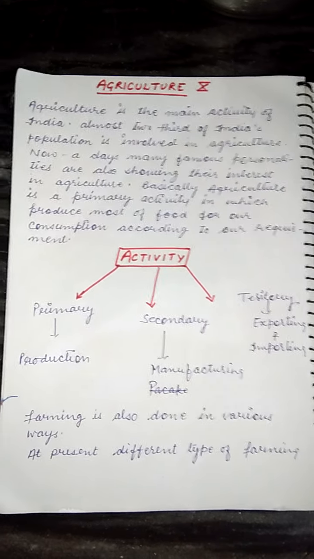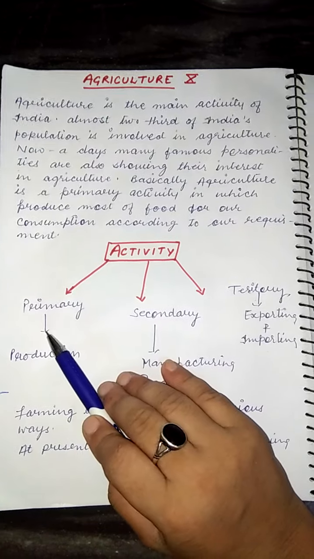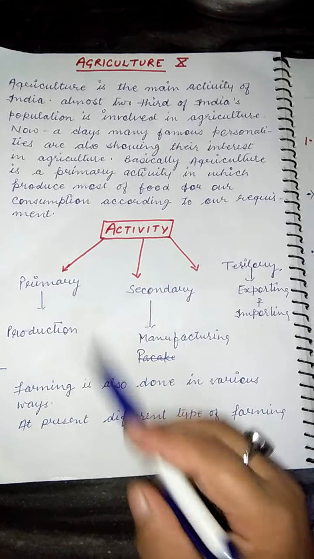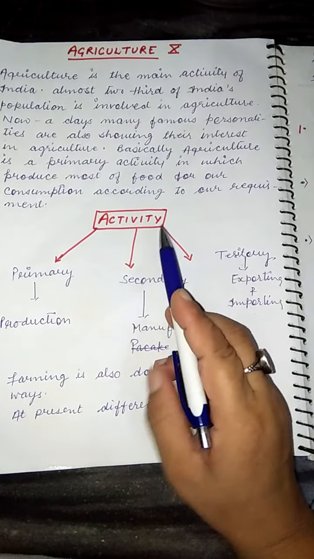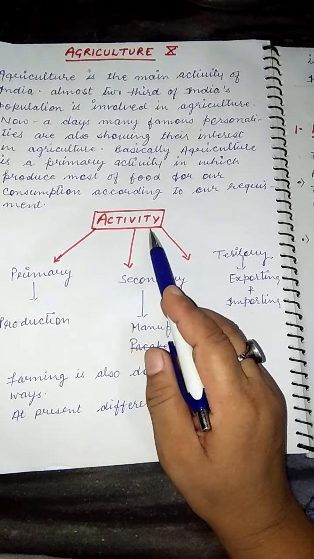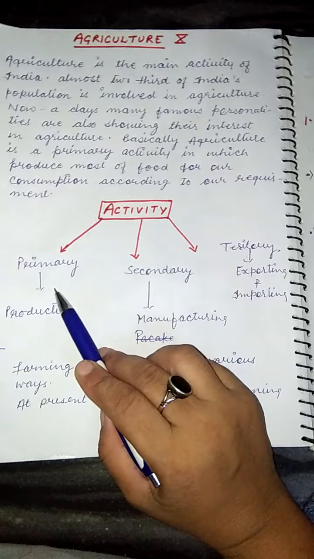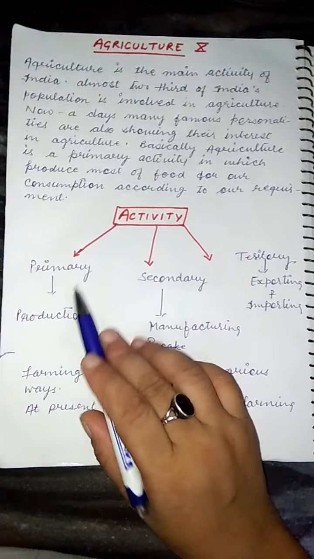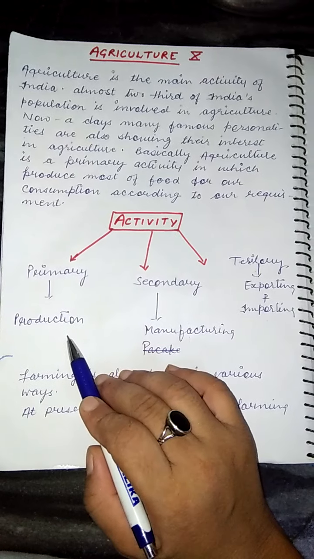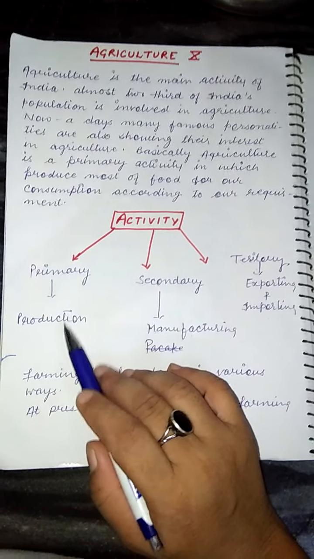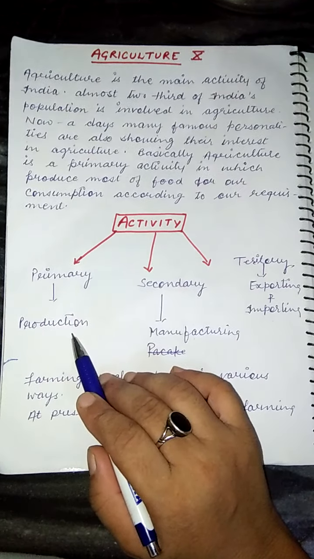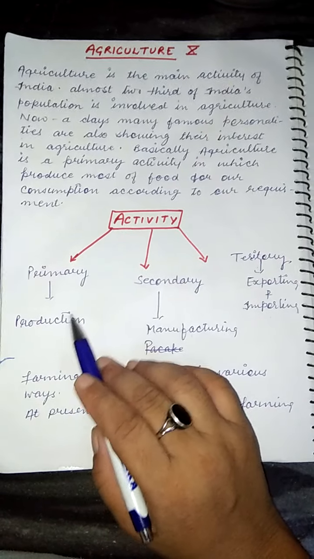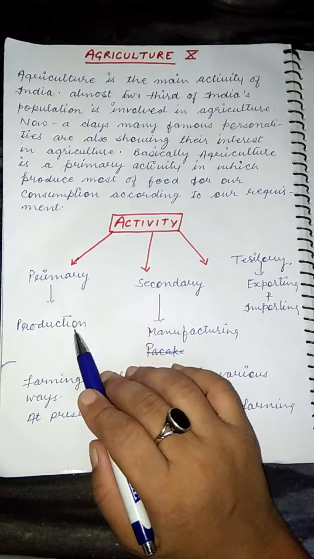Agriculture comes under the primary activity. Do you know what the meaning of primary activity is? Before that, you should know activities have three parts: primary, secondary, and tertiary. In the primary field, all fields of production come, like dairy farm, agriculture, and so on, in which we produce something.